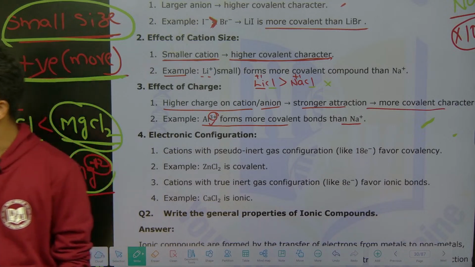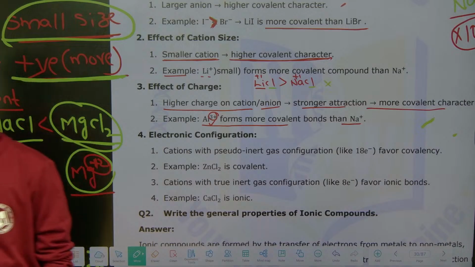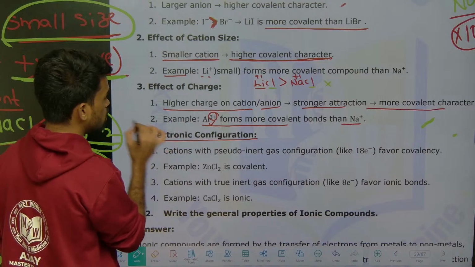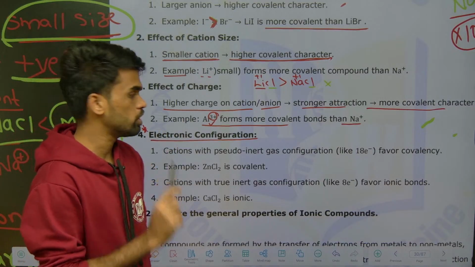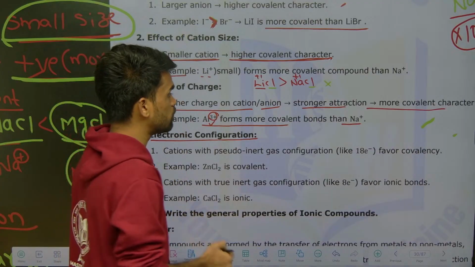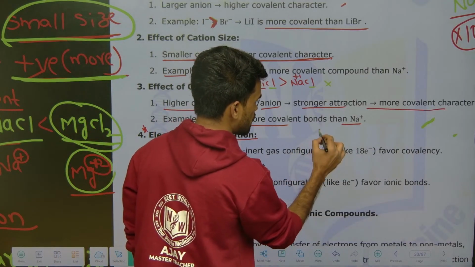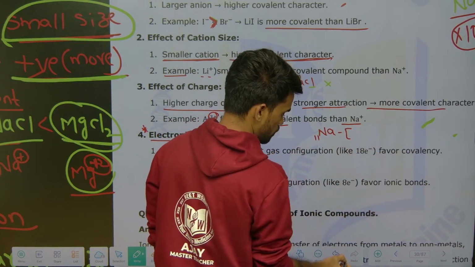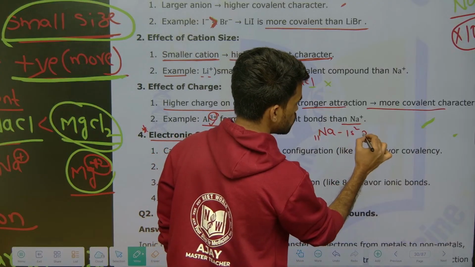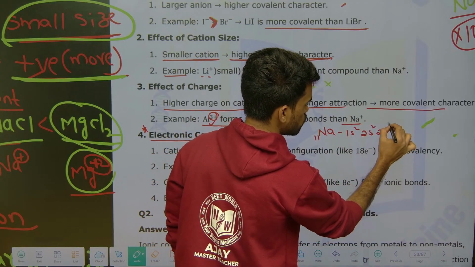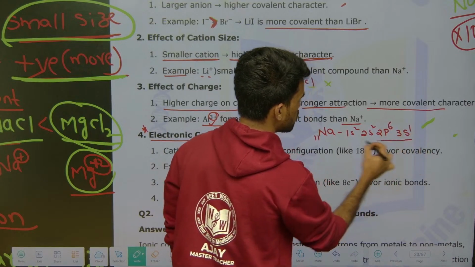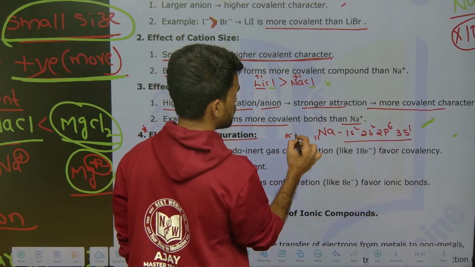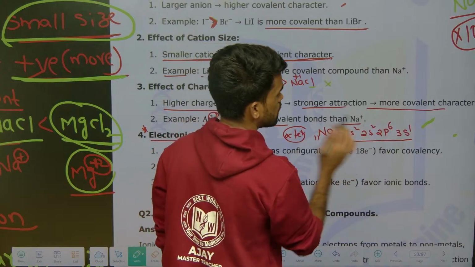Okay, right. Is this clear? Yes, I hope this is also clear. The next factor is electronic configuration. This is one more factor to be remembered. When we write the electronic configuration for an alkali metal, for example sodium, atomic number 11, you write 1s2, 2s2, 2p6, 3s1. Here you are following the octet electronic configuration, I mean 8 electrons in the octet.